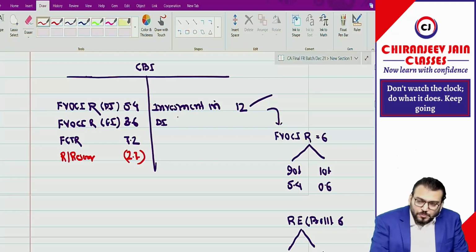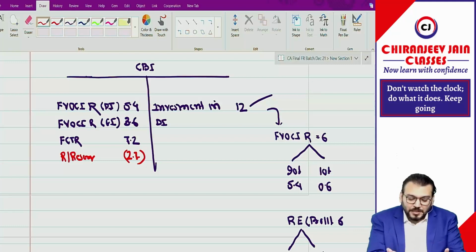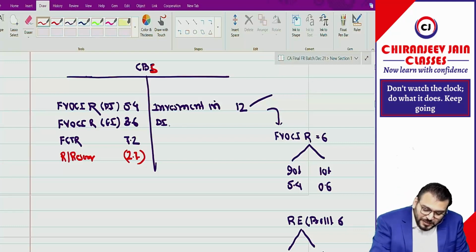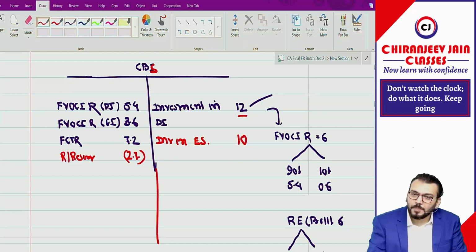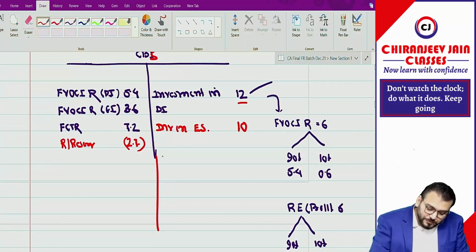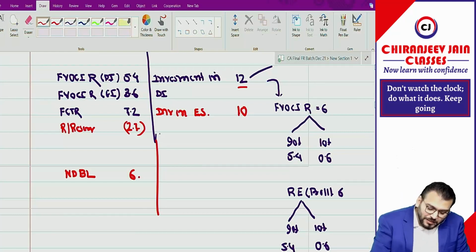Can you say their corresponding assets and liabilities will be at full amount in the balance sheet? When I say CBS, the investment in debt instrument will be 12, the investment in equity instrument is 10 crore, the net defined benefit liability is 6 crore, and the net asset of foreign operation is 20 crore.